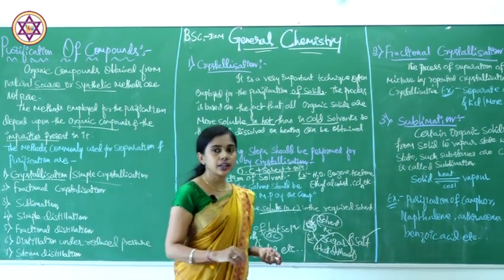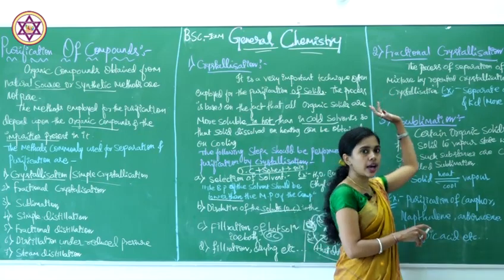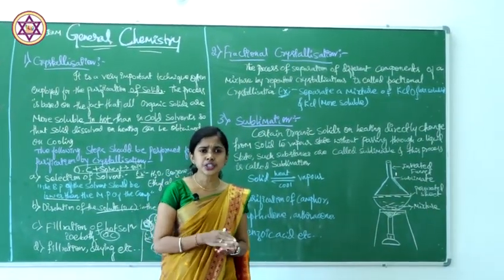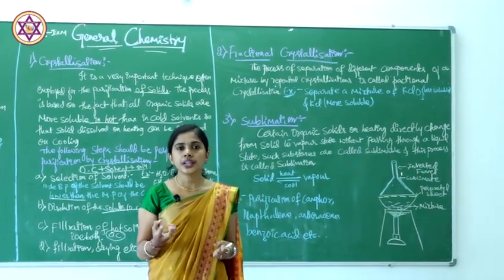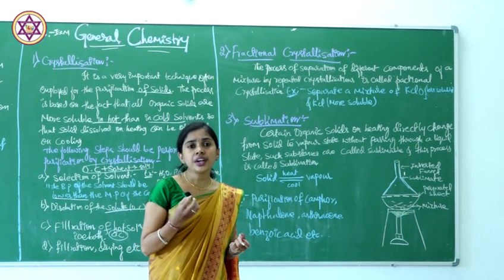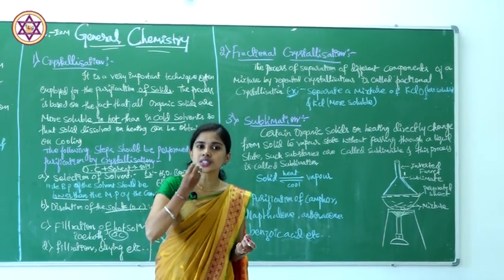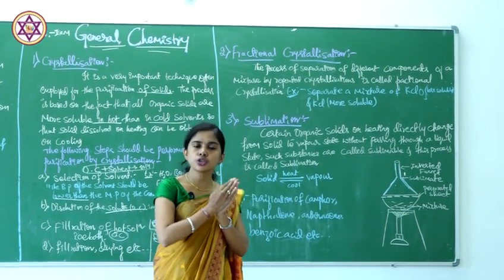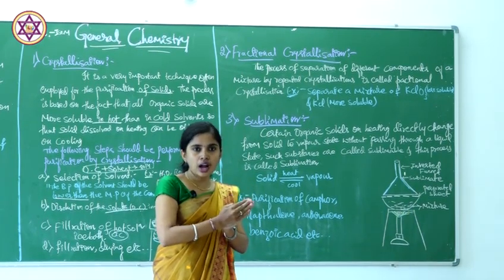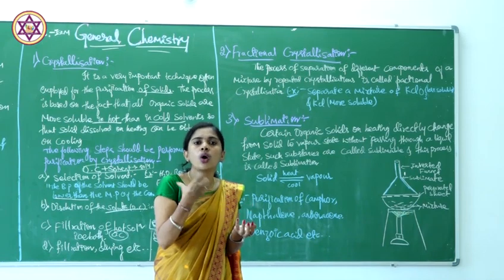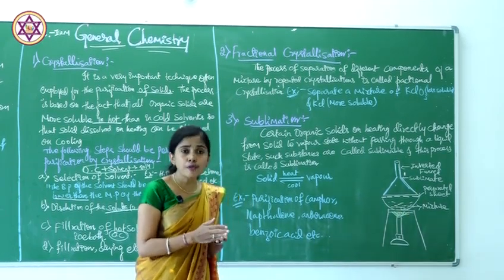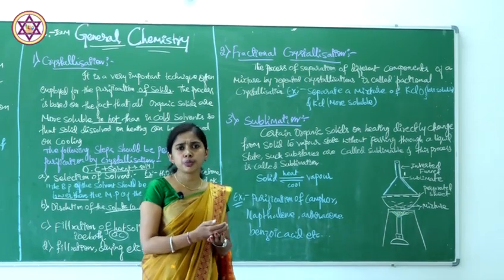Then the second method is fractional crystallization. What is fractional crystallization? In crystallization, we know that the organic compound dissolves in a suitable solvent, in a fairly hot solution only. Whereas here, two or more organic compounds will be there, and we have to purify them. How are we going to purify them?